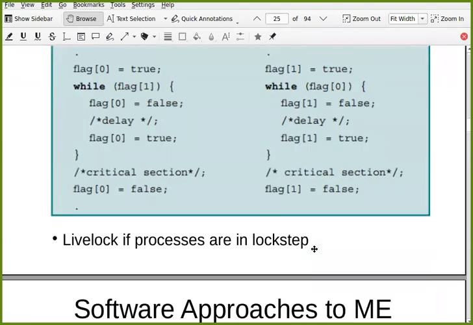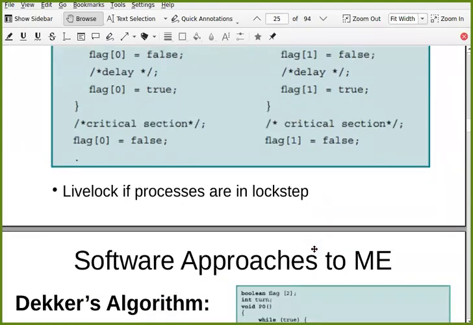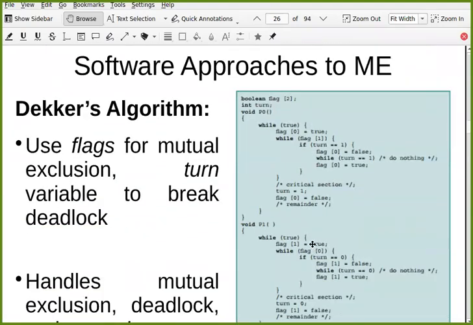Okay. Then what is the final solution? If all these 4 attempts are not good enough, what can be the final solution? That is given by Dekker's algorithm. Dijkstra, have you heard this name, Dijkstra? Maybe in your DSA subject? Yes, the same Dijkstra used Dekker's algorithm to solve this mutual exclusion problem.